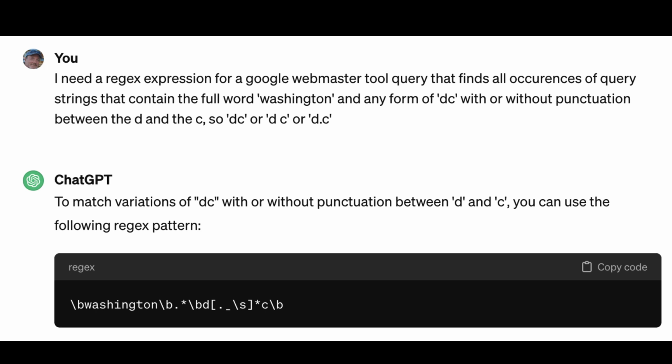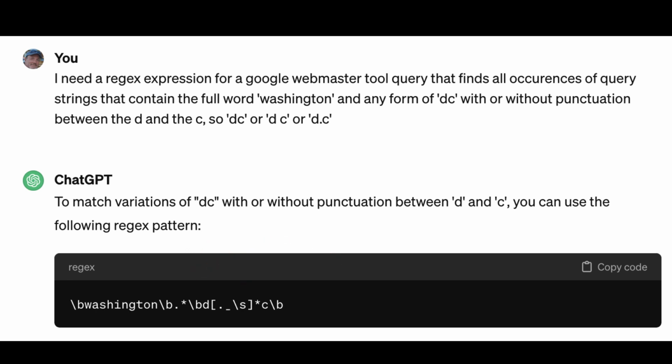So I basically wrote in this question and said, I need a regex expression for a Google Webmaster Tool query that finds all occurrences of query strings that contain the full word Washington and any form of DC with or without punctuation between the D and the C. So DC, D space C, D period C, etc. And it gave me this great result. B, Washington, B, star, blah, blah, blah.